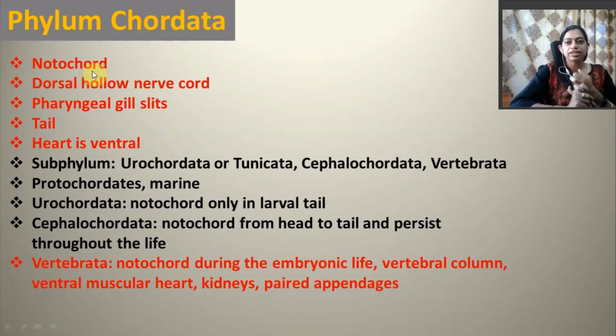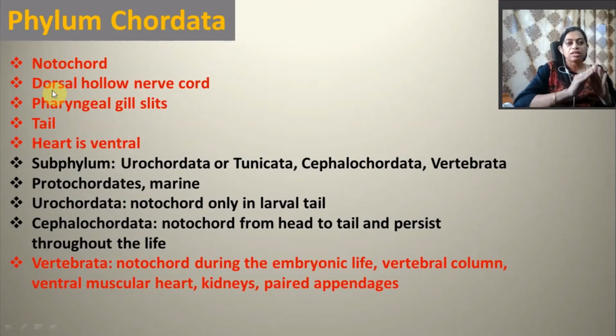Number three is pharyngeal gill slits. These are also an important character, present on the lateral side of the pharynx at some stage of life. Next is the post-anal tail, which is reduced or absent in many adult chordates, but is present in embryonic life or some stage of their life. Next, their heart is always ventral. So these first four, that means notochord, dorsal hollow nerve cord, pharyngeal gill slits and tail, are four important characters of chordates. Now, a ventral heart is another important character.